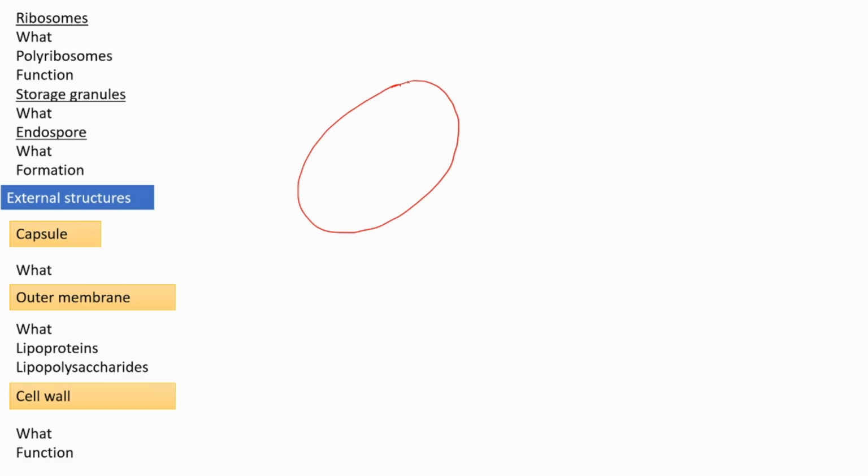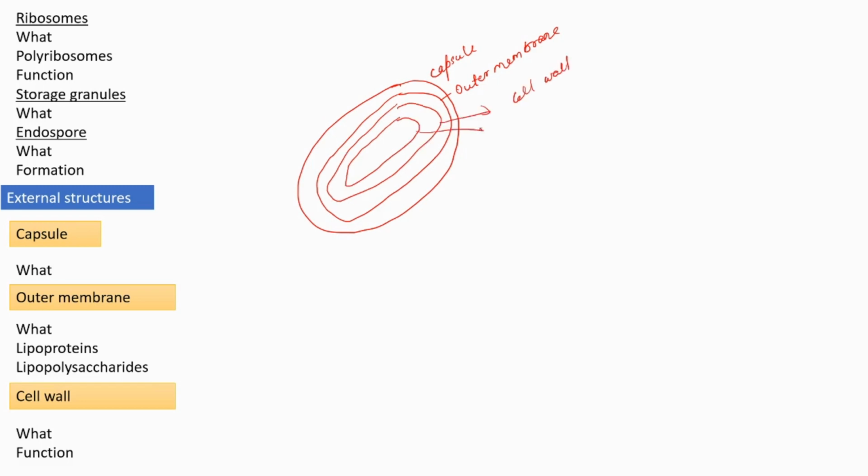Then inner to that is another layer called the outer membrane, and inner to that another layer is present, called the cell wall, and below that is the plasma membrane. This is the arrangement. All these layers we are going to learn now.